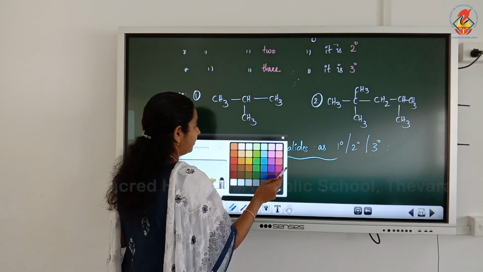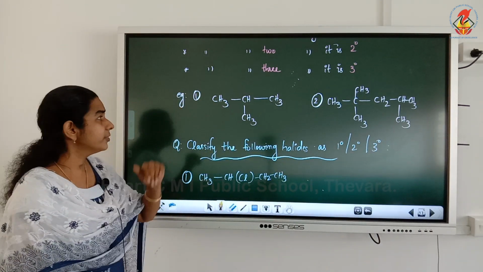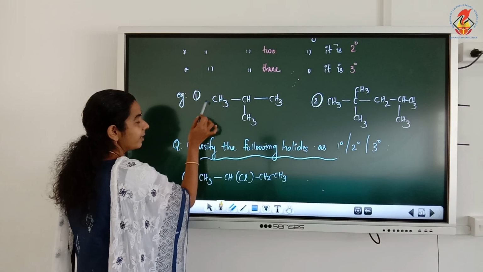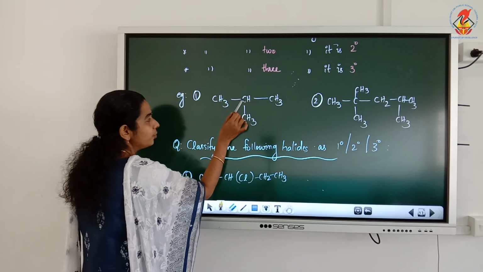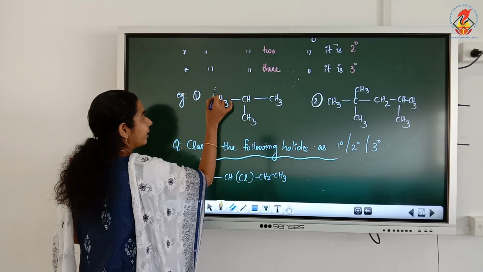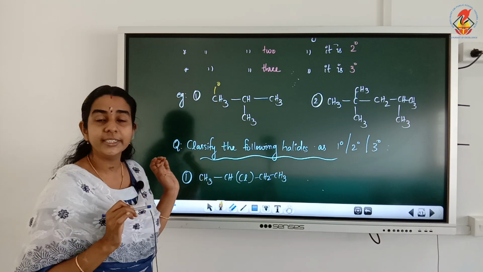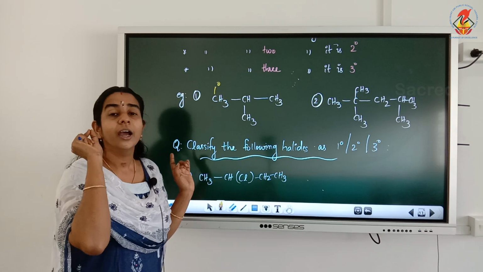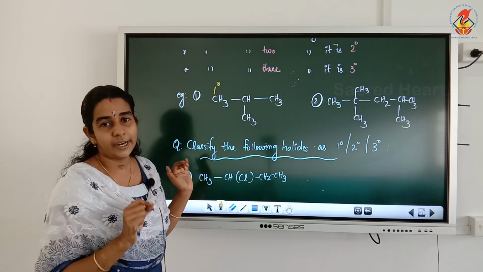Now, for example, see the first example, a compound or a structure is given. We have to classify each carbon as primary, secondary or tertiary. See the first carbon here, the CH3 carbon, it is attached to only one other carbon. So we can call it a primary. See how to write it as primary, secondary and tertiary. Just like hybridization, write above each carbon atom.